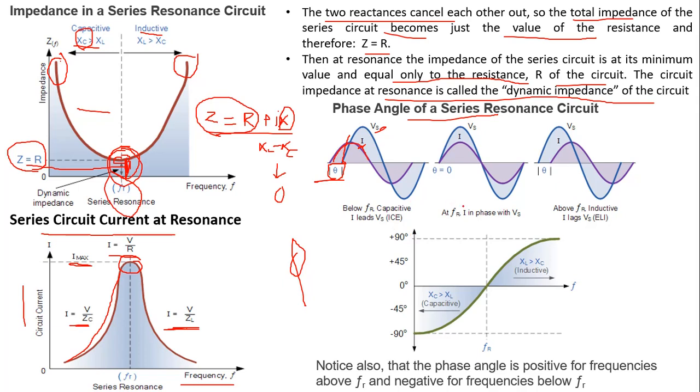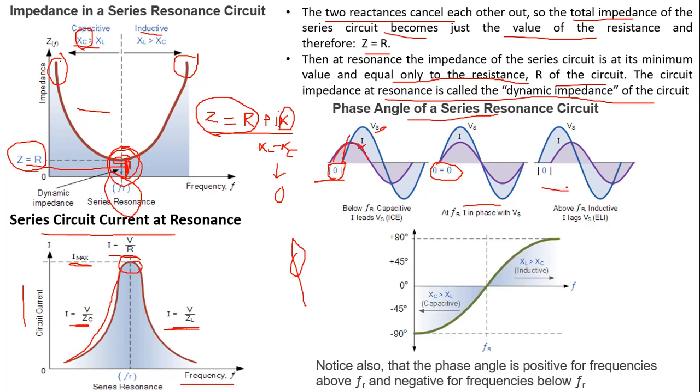So at resonant frequency is the second condition. At resonant frequency, we know that XL is equal to Xc and Z is equal to R. So that means the circuit is purely resistive. So in a resistor, we know that current and voltage are in phase with each other. So there is no phase difference and theta is equal to 0. And then